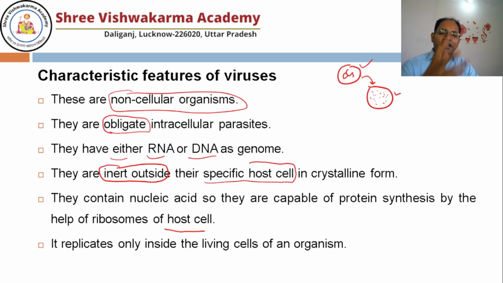All right. Take one typical example. Suppose any terrorist is there. A terrorist goes to any home and takes the family members hostage and demands, cook food for us. So obviously, if they are at gunpoint, they have to cook it. The same way the virus is doing. Once the virus infects the living cell, it takes control of the living cell, and whatever the virus needs to multiply, all the proteins, it forms with the help of the host cell. Okay, so it replicates only inside the living cell of an organism.